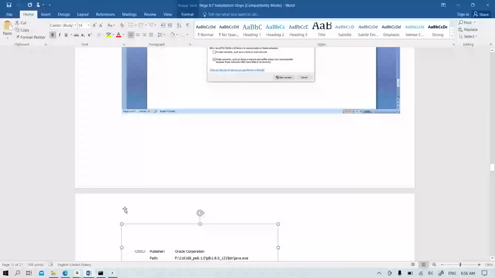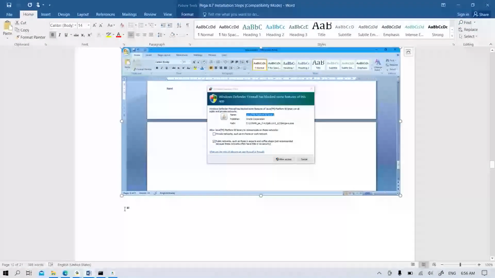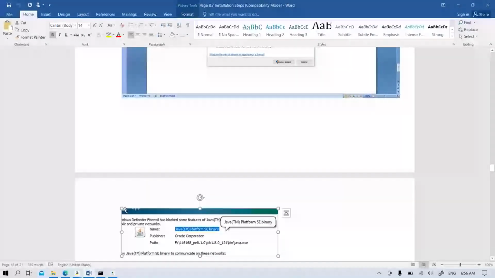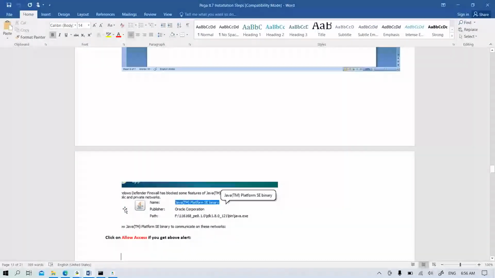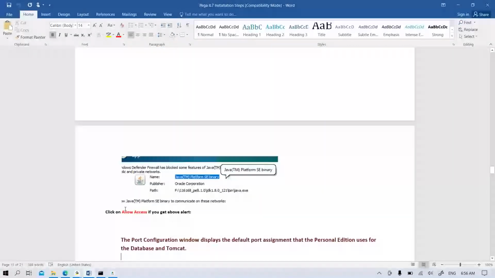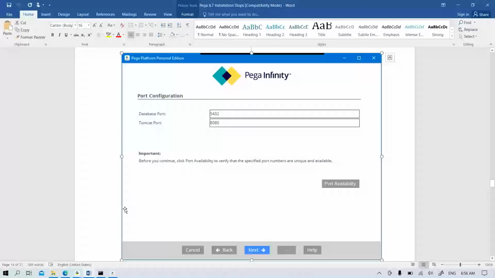Then if you get any alerts like this, say Windows alerts or any alerts, you can just allow them. Okay, if you click on allow, it will allow the path, like the firewall, any particular things there, it will allow the security. Some systems won't show it, but if it is showing, you can click on allow or yes. And port configuration, it will take some port number for the database and server.